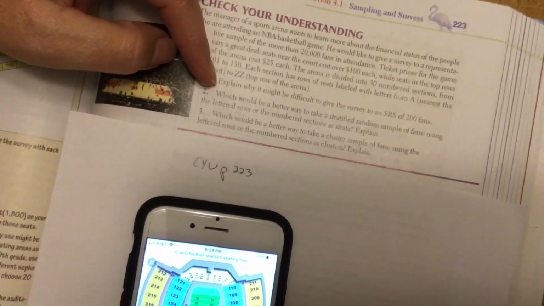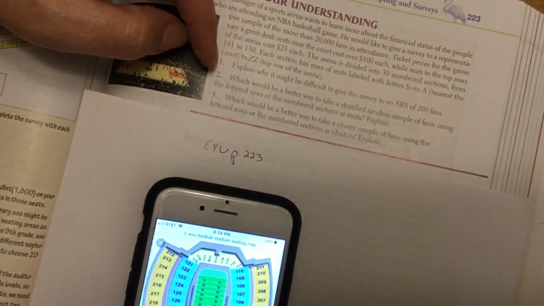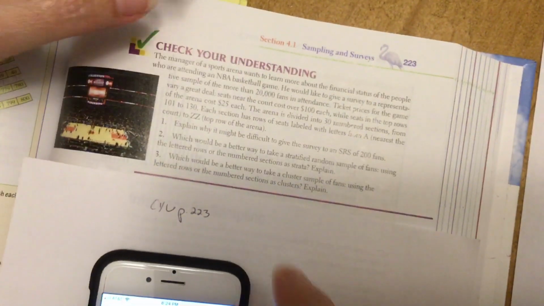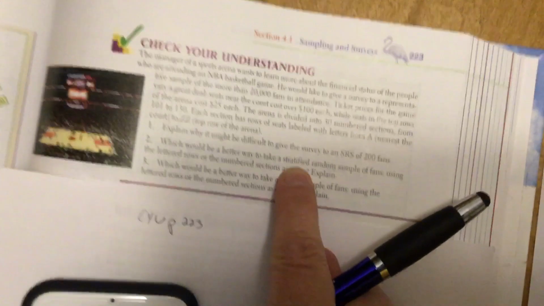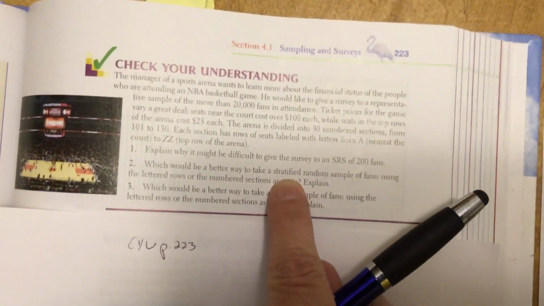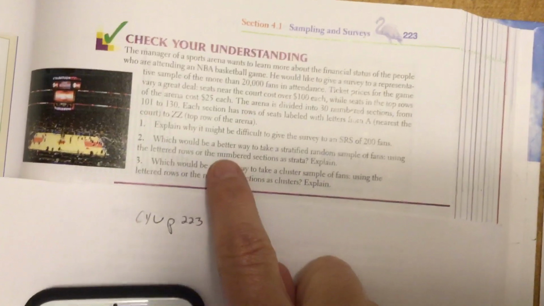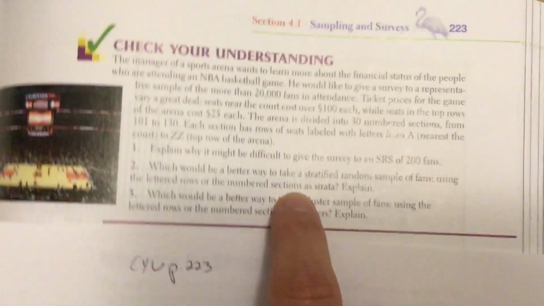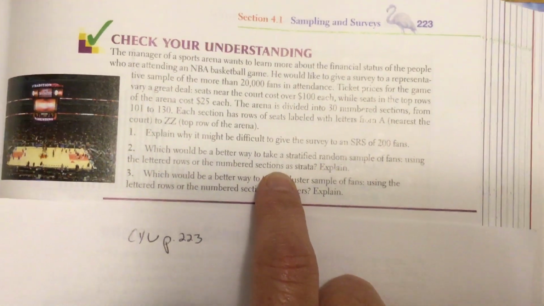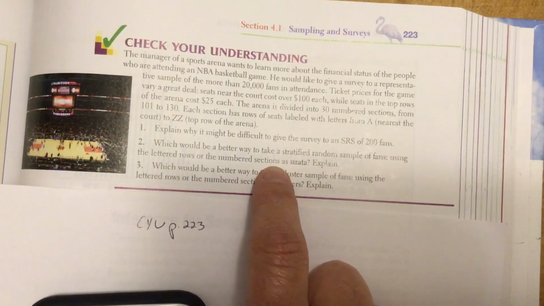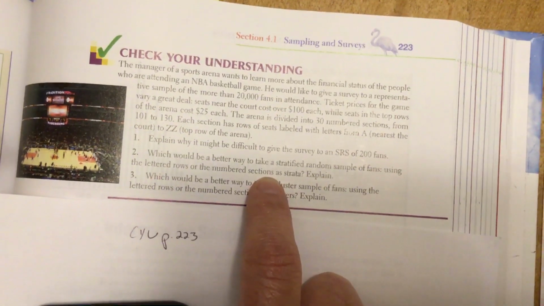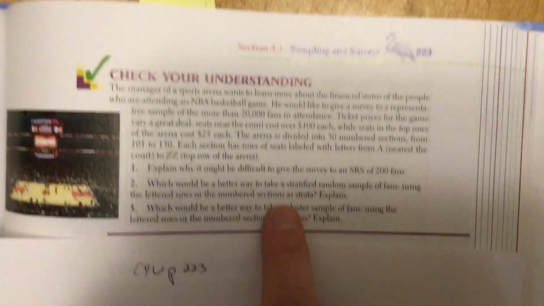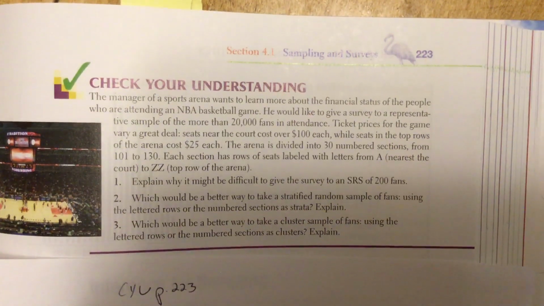2. Which would be a better way to take a stratified random sample of fans, using the lettered rows or the numbered sections as strata? Now, when you're doing a stratified sample, your strata have to have something in common, okay? If we did numbered sections, each section is going to have people sitting toward the bottom of the section and toward the top of the section. So they don't really have anything in common, because some people are paying $100, some people are paying $25 for the seat. Especially if this is a financial survey, they don't have anything in common, okay?